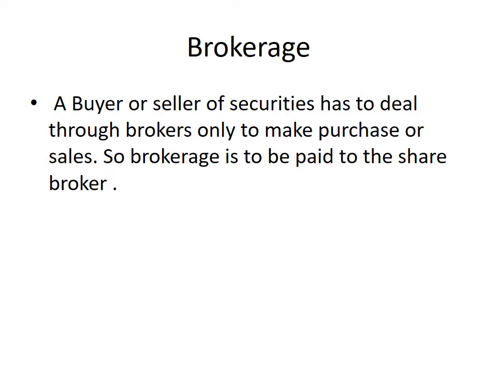Brokerage. A buyer or seller of a security has to deal through brokers only to make a purchase or sale. So brokerage is to be paid to the share broker. The brokerage so paid on purchasing is added to the cost and the total amount is written on the debit side in the capital column. In case of sale, the brokerage is deducted from the sale price and the net amount is written in the capital column.